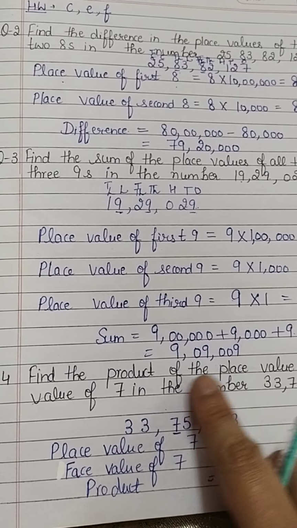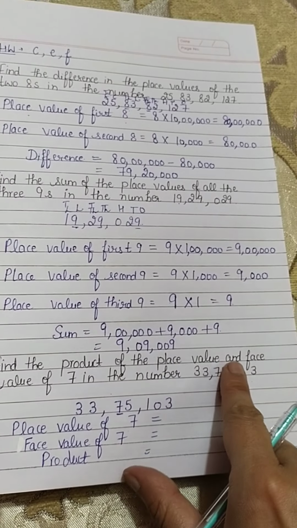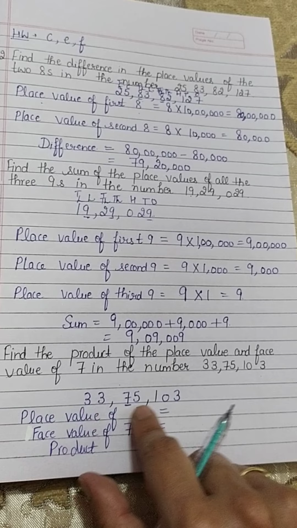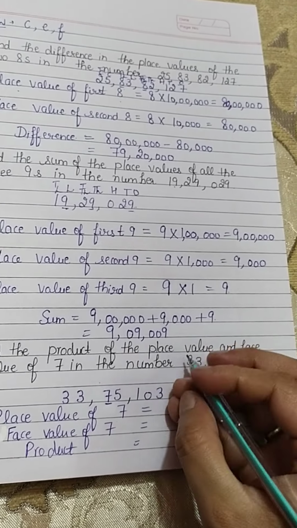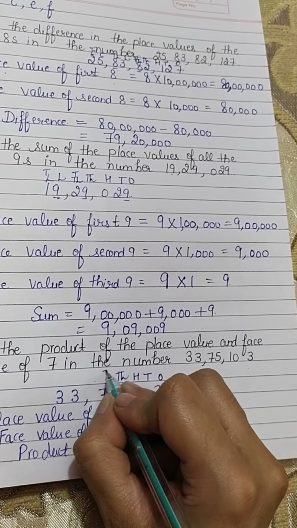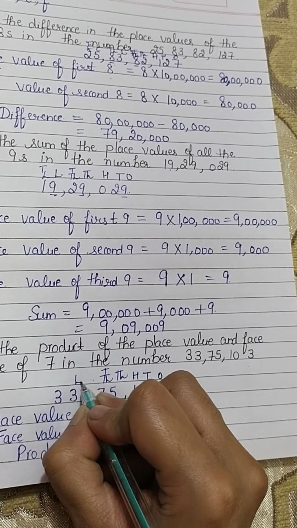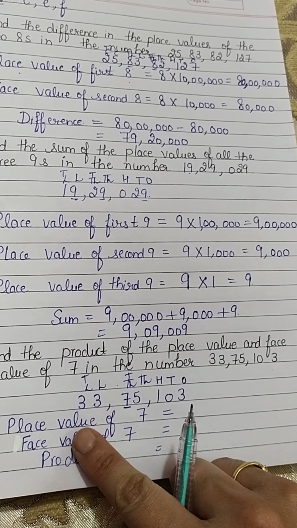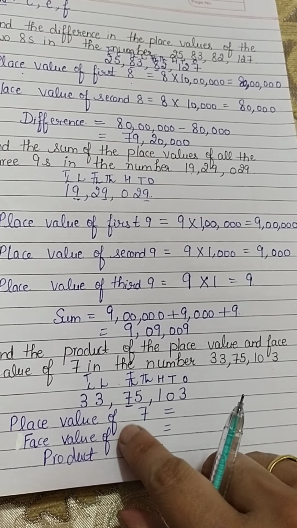Next, see the fourth question. Find the product of the place value and the face value of 7 in this number. First we will write the number like this. We will write the place values: ones, tens, 100, 1000, 10,000, lakhs, 10 lakhs. I have told you now what is the face value. Face value means the number itself.